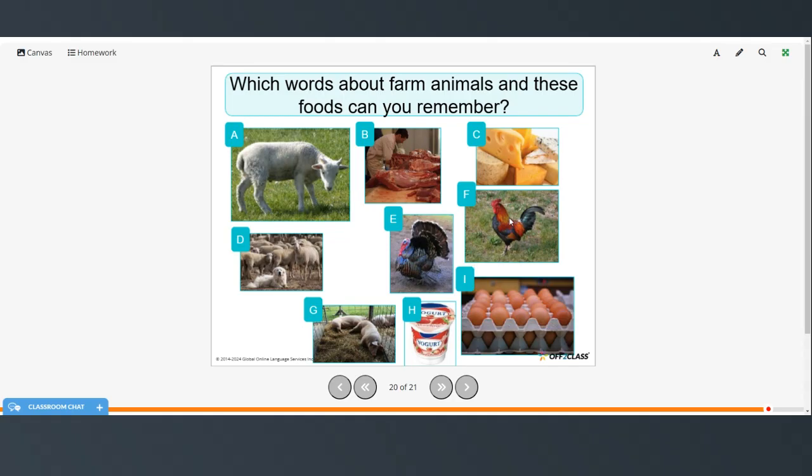So which words about farm animals and these foods can you remember? So we have a lamb, beef, cheese, sheep, the sheepdog, turkey, rooster, pigs, yogurt, and eggs.